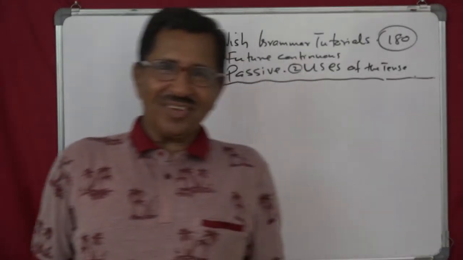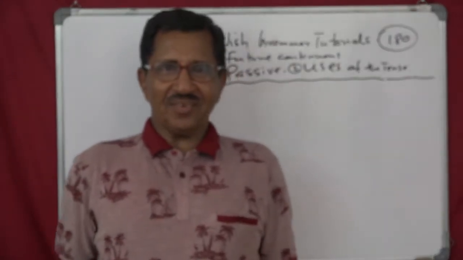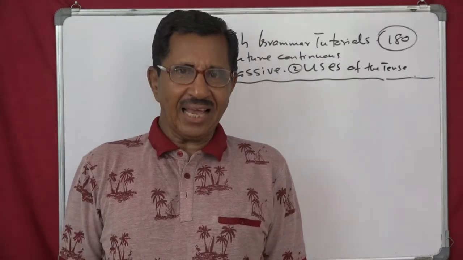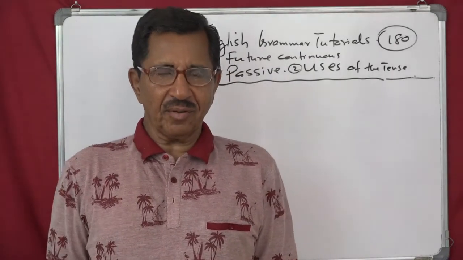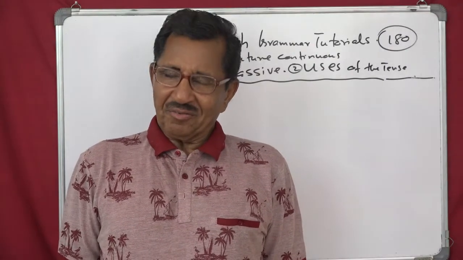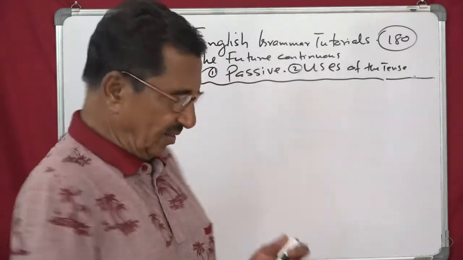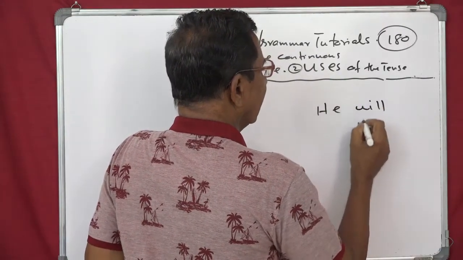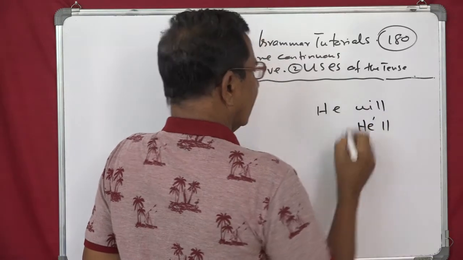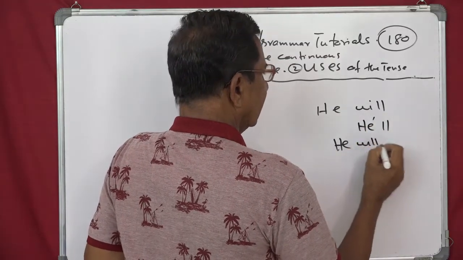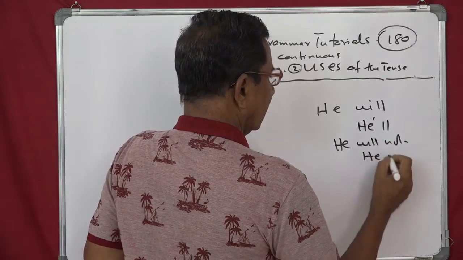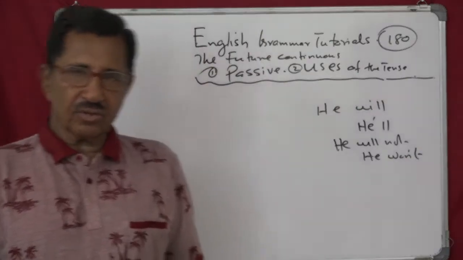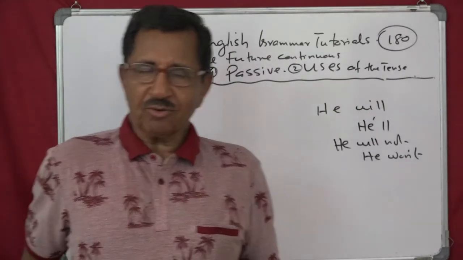Hello friends, we have been doing future continuous tense. Now what remains is we saw the form, we saw the contractions. I will becomes I'll, the negative. We will not becomes we won't. Remember that? He will not becomes he won't, she won't, and we have seen this, and we also saw yes or no questions.